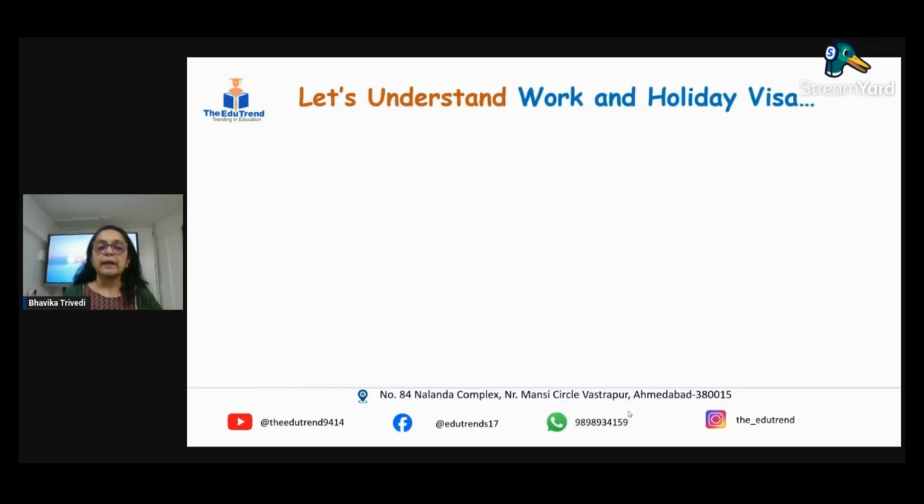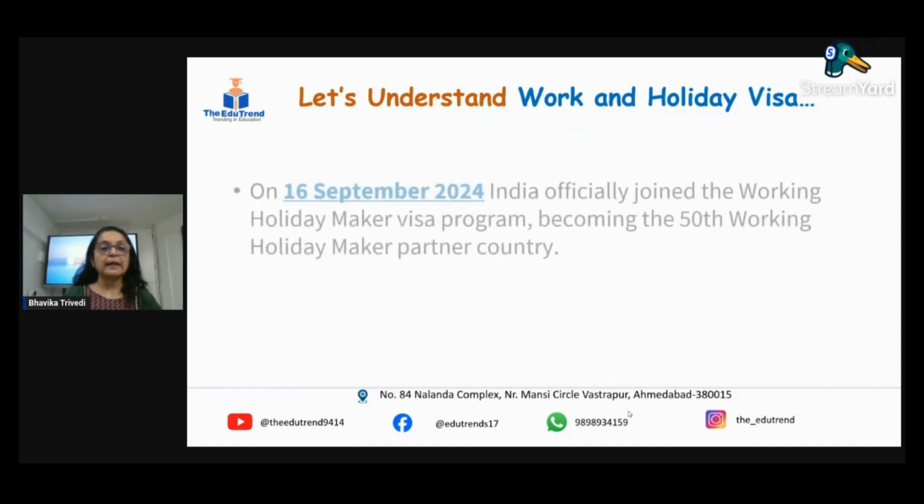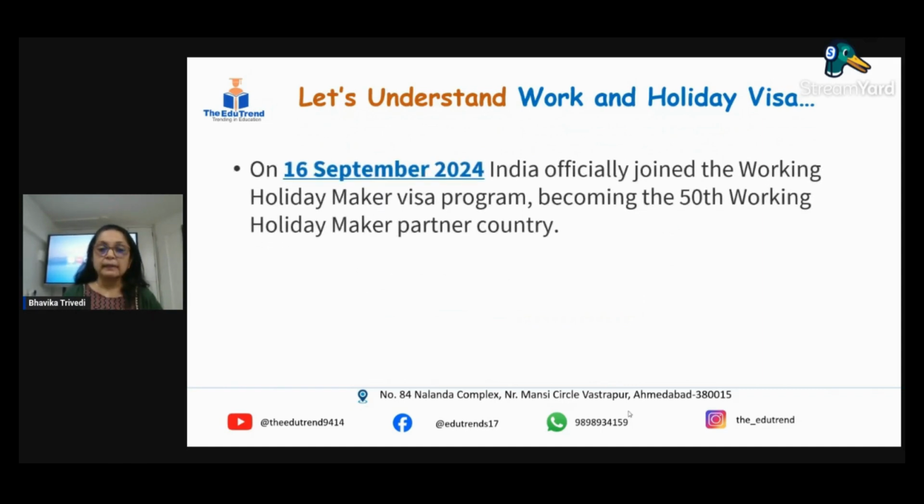To begin with, I'm starting with the work and holiday visa. The country that we are talking about is Australia. India got entry for this visa in September 2024. The date was 16 September 2024. The Australian government allowed us to be part of this visa. The subclass this visa belongs to is 462. Australia has different subclasses for different visa applications, so this is very important. It belongs to the 462 subclass.